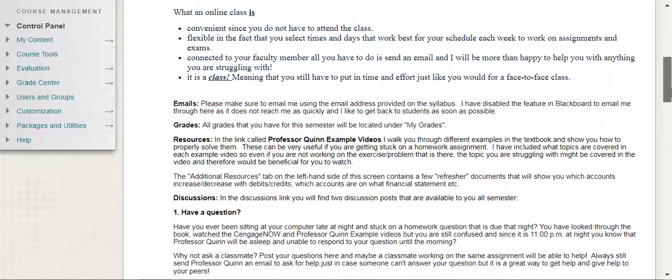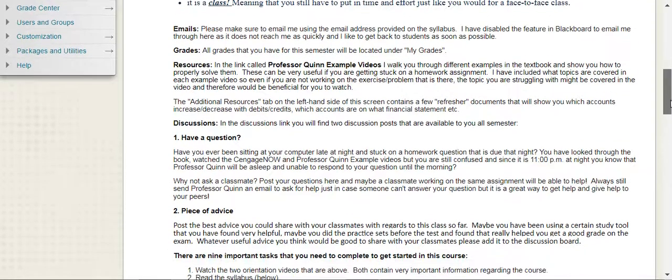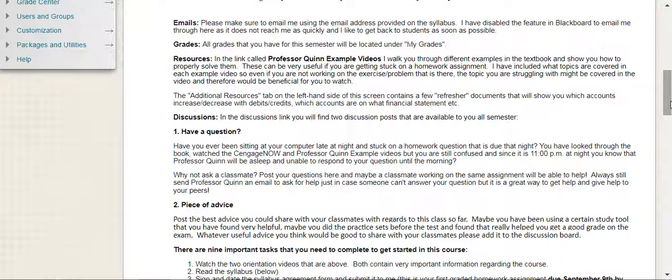For emails, please make sure you're emailing me using the email address I've provided to you in the syllabus. I have disabled the feature to email through Blackboard as it doesn't get to me as quickly, and I like to get back to my students as quickly as possible. All of your grades for the semester, every homework assignment, quiz, and test grade will be posted under your My Grades tab here in Blackboard, as well under the Grades tab in Cengage now, so they'll be in both locations.